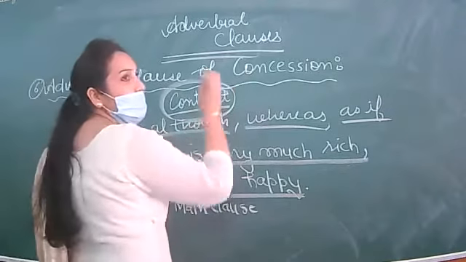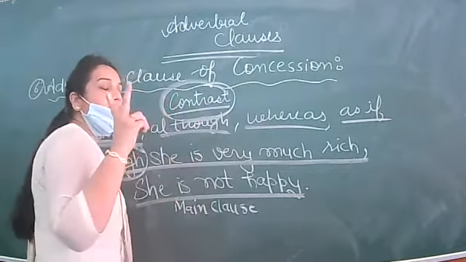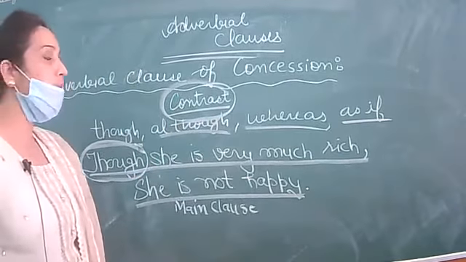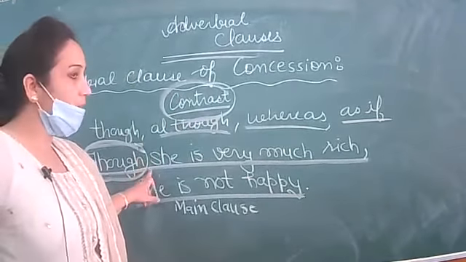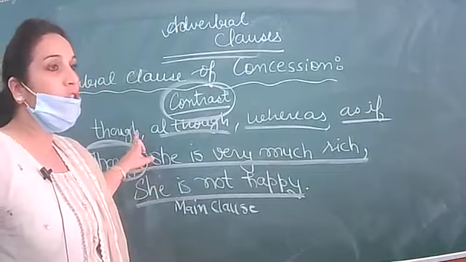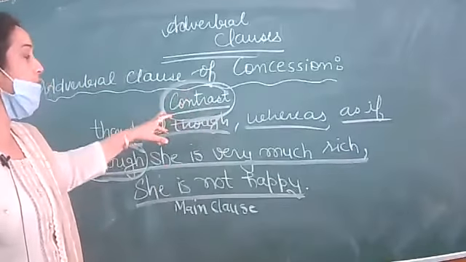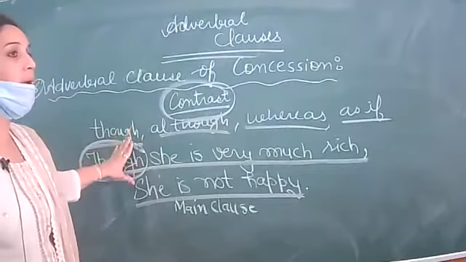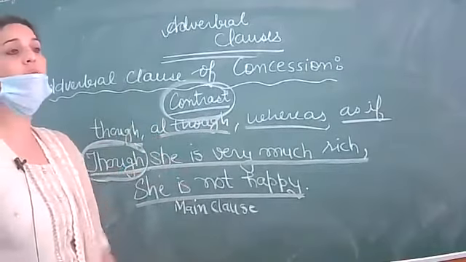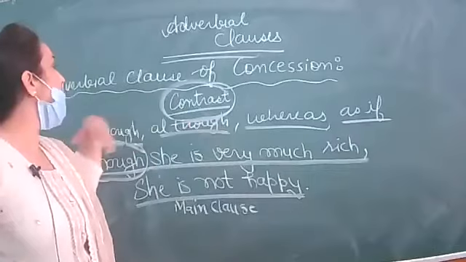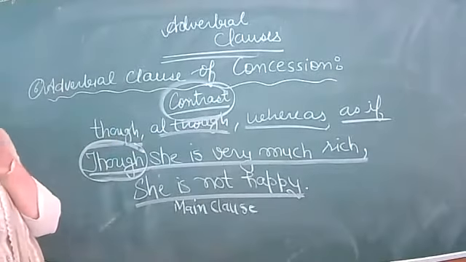What is concession? Keep this point in your mind. When two clauses are given, one is dependent on the other, and the clause which is dependent on the other will have a conjunction like though, although, whereas, as if, and this is used to make contrast between two sentences. When contrast is there, it is adverbial clause of concession.